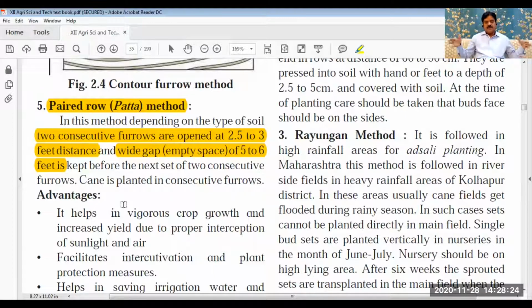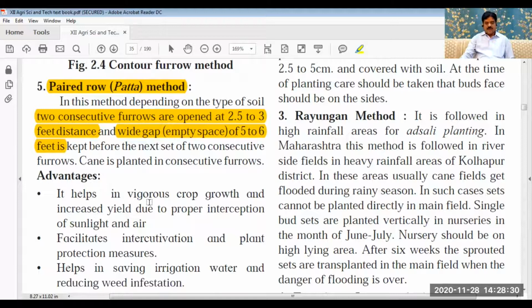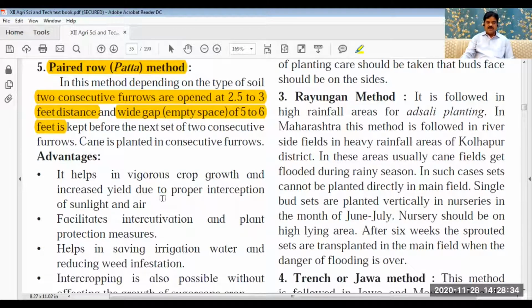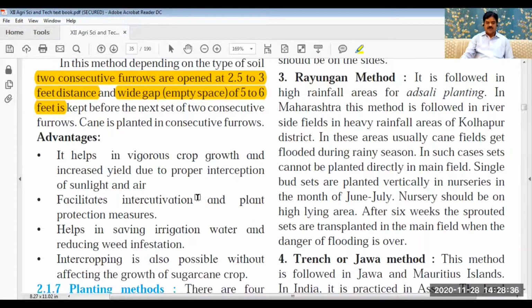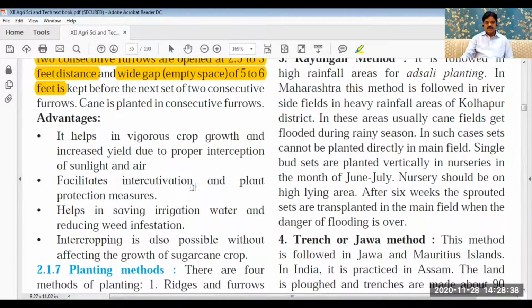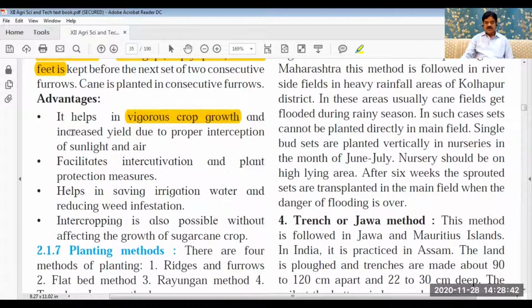Again, there is a gap that is kept between the two pairs of ridges. So where the rainfall is less, where water availability is less, in that case, this method is used. It is generally not used in our state, but it gives vigorous growth. That is an advantage. There is increased yield.